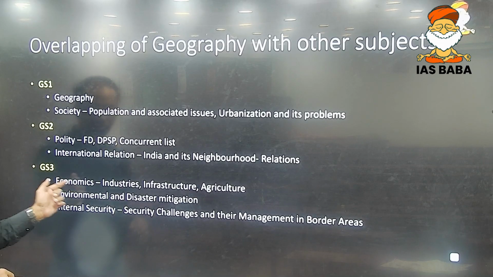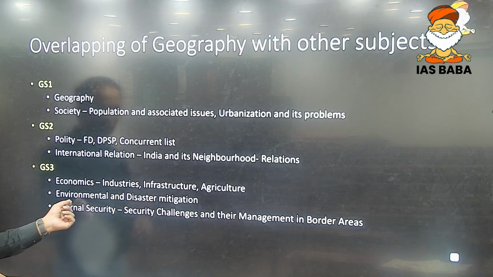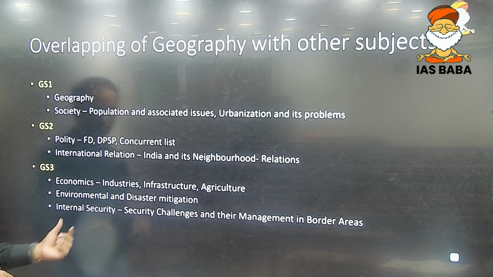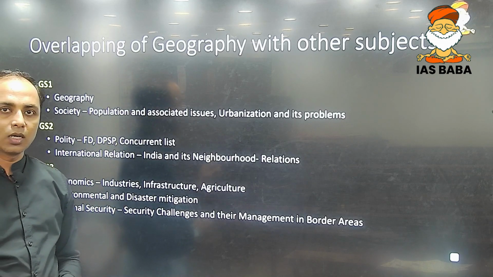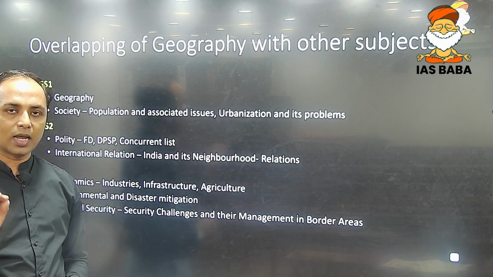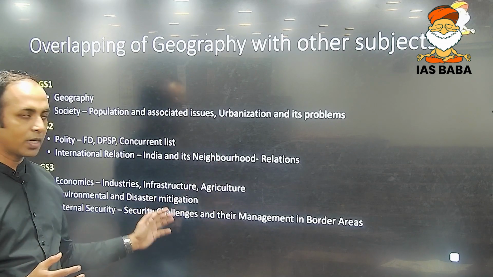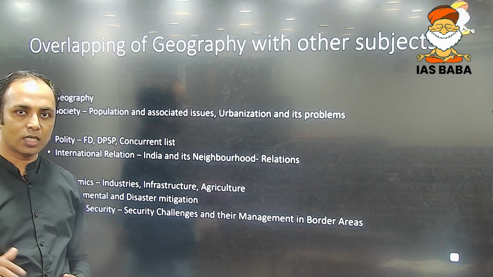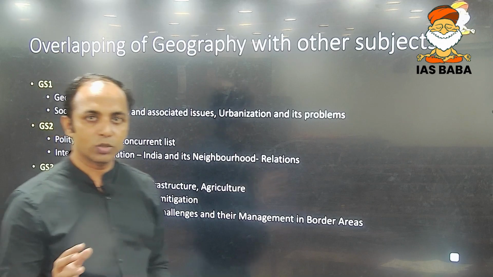GS paper 3, economy, all of these topics: industries, infrastructure, agriculture, environment and disaster management, and internal security, the border challenges along the area. So you should know the borders of India and the important issues associated with them. But before that, if you have a better understanding of geography and the bordering countries, this topic would become relatively easy. So likewise, the other topics should also be approached.